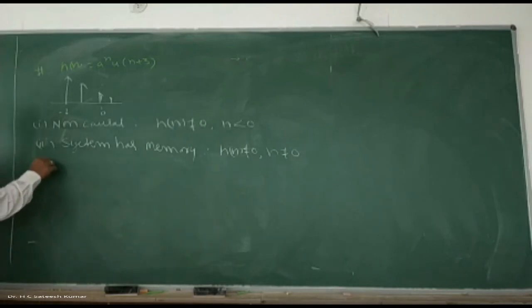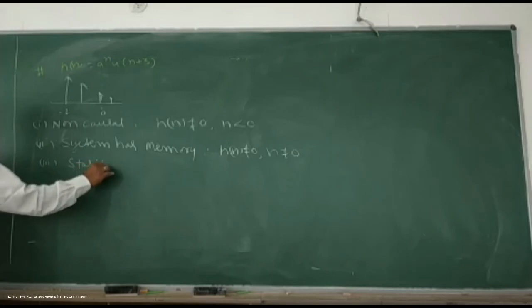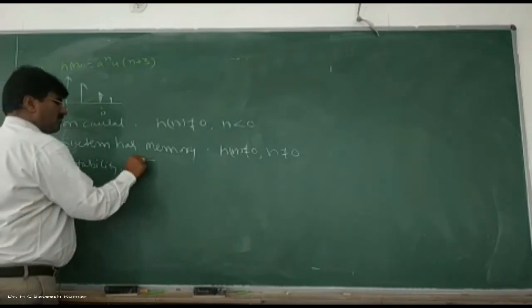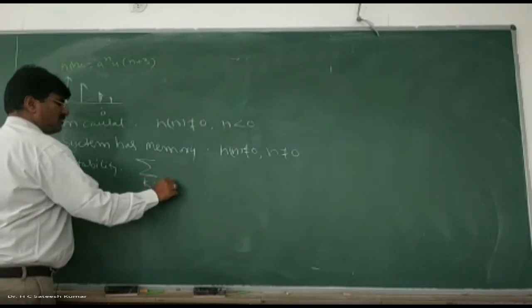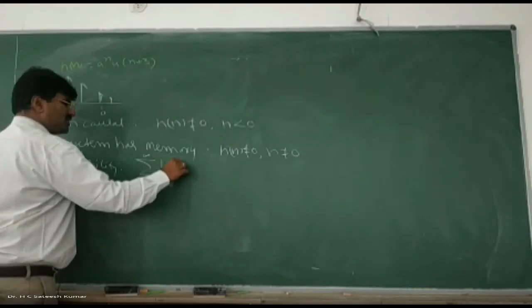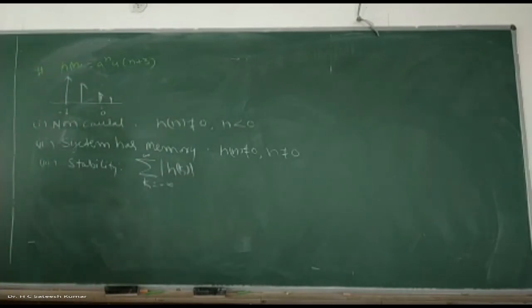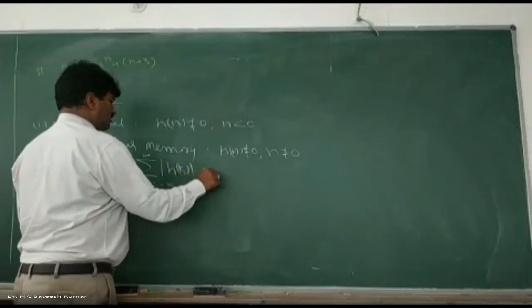Stability. We shall check it out. What did he say? Summation k varies from minus infinity to plus infinity, magnitude of h of k should be finite, we said, right? Then the system is stable. Now we shall check this out. Is it stable, finite or not?